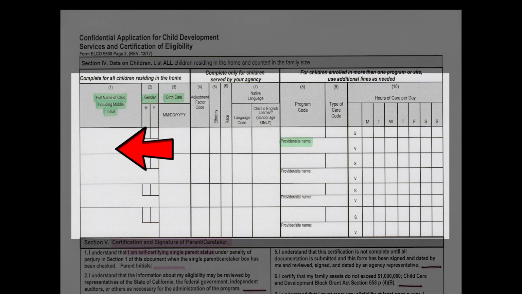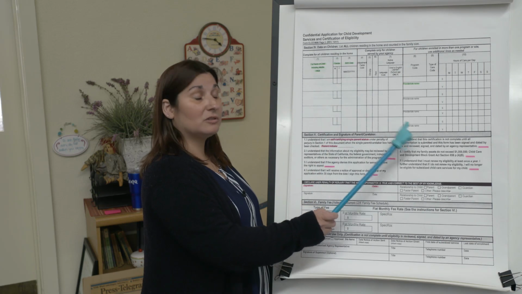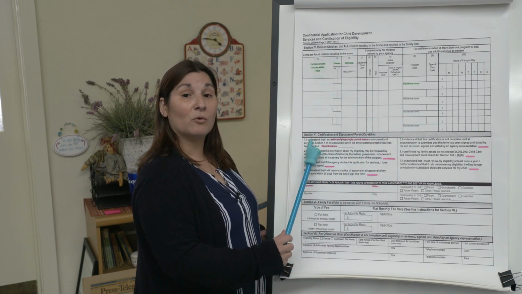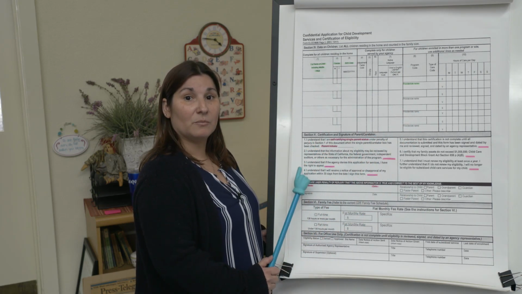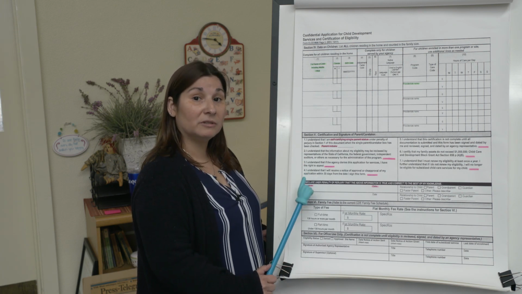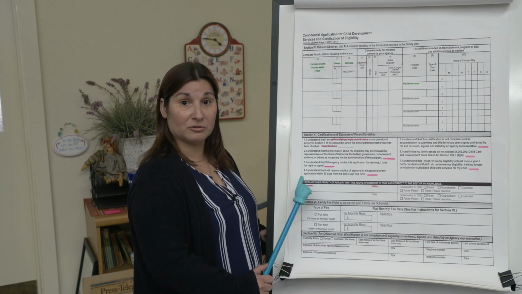This portion is for your children's information. It will have your children's first and last name and middle initial if it applies. They will also have their gender documented here with their date of birth. Over here, it will state the program that they are going to be attending with the provider's name. So this will be your site name. Please review this information to make sure that it is complete before you complete any of these sections, because if it is not correct, we will need to redo it before you certify your services.